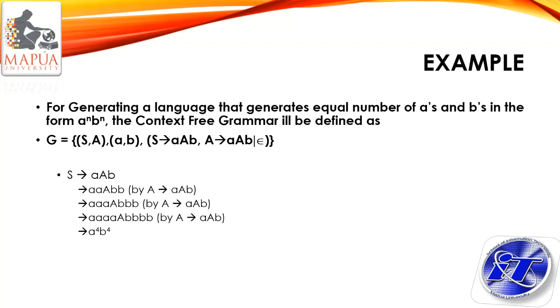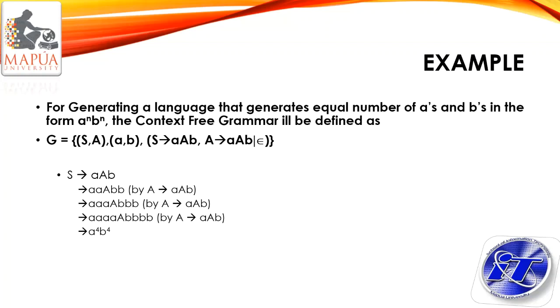Because we cannot count the number of A's equal to the number of B's using a finite automaton, so it cannot be accepted. But in context-free grammar, it could be generated. It could be accepted by a pushdown automaton.